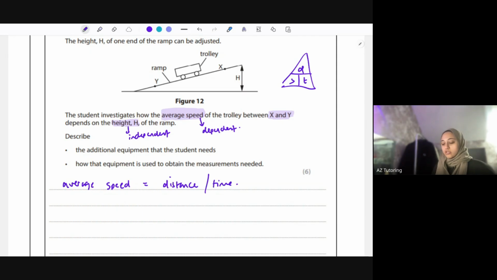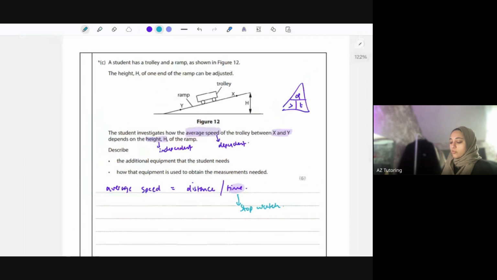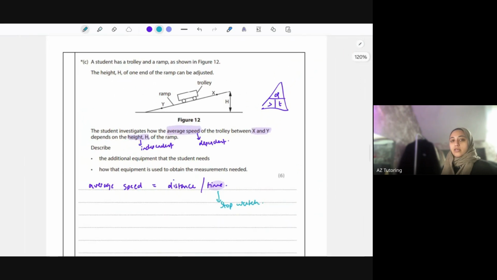And just like that last question, you're going to explain how can I work out the distance and how could I work out the time that it takes? So the time, you could use a stopwatch. So you can use a stopwatch to measure this, and describe when you are going to use a stopwatch. When you start at X and then it gets to Y is when you would stop the stopwatch. That's the time. The distance would be the distance between X and Y, and how could you measure that? You could use a ruler, for example.